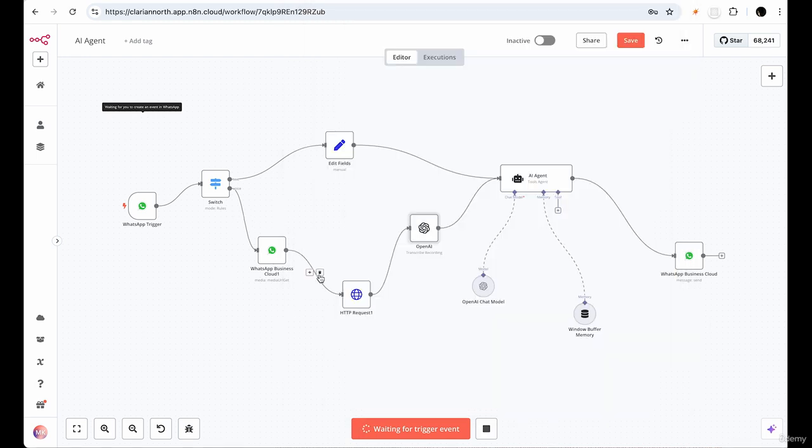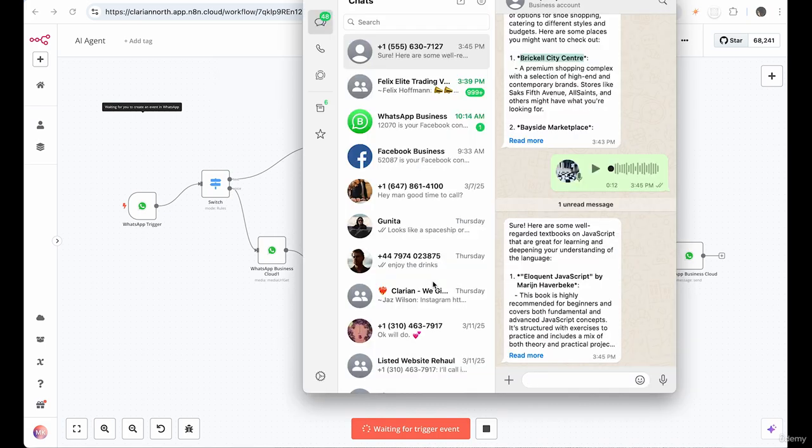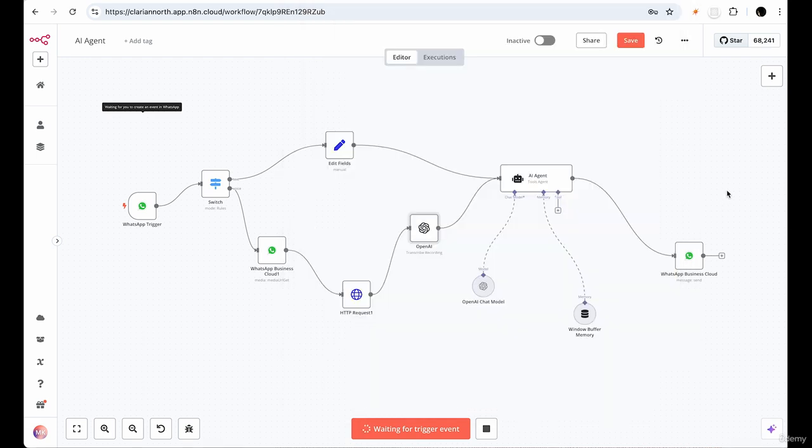It went through the WhatsApp Business Cloud. And if we take a look now and we go to our WhatsApp, sure, here's some well-regarded textbooks on JavaScript. So we now have voice activation as well.